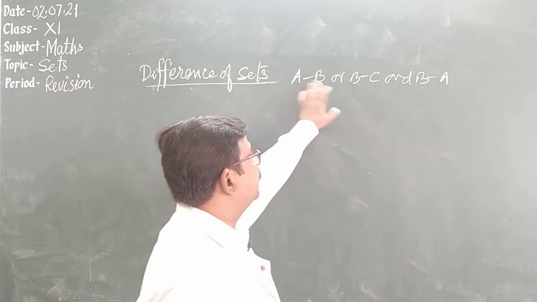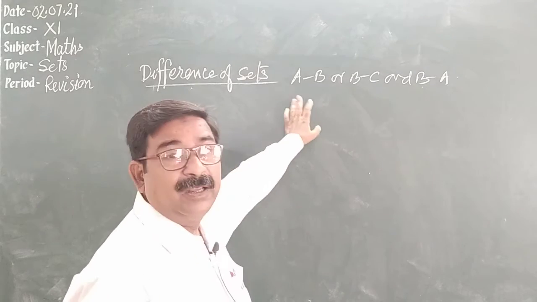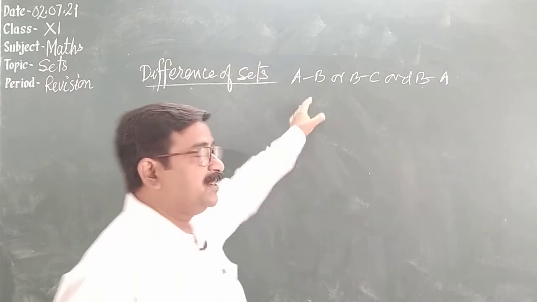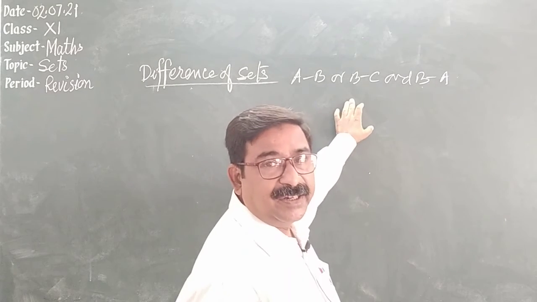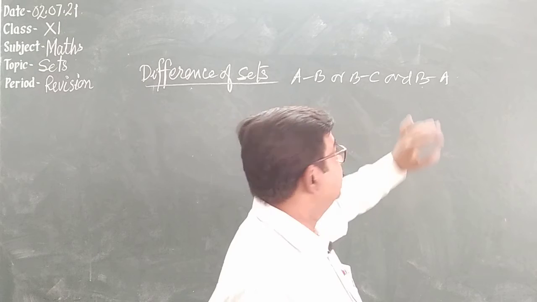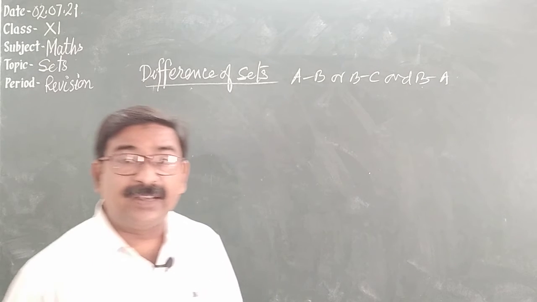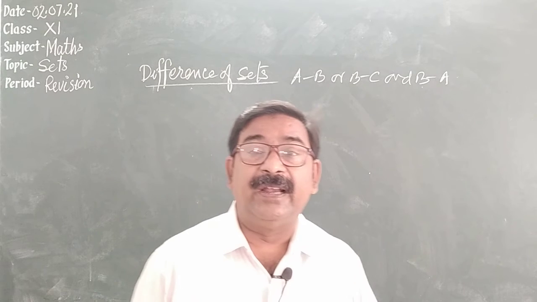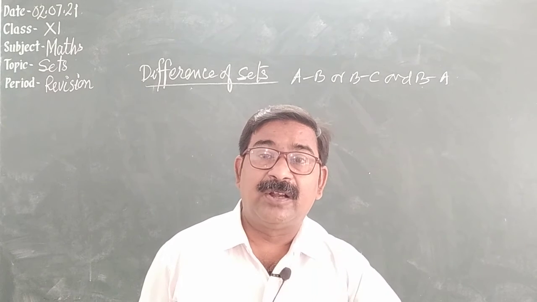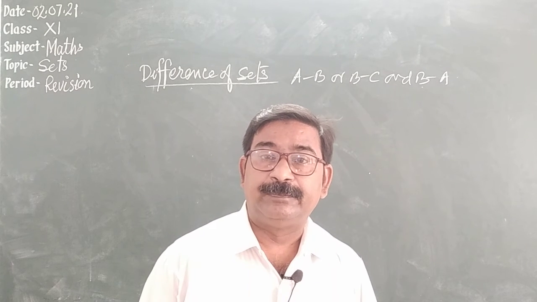First set means which is written first. Like A minus B, the first set is A, the second set is B. B minus C, first set is B, second set is C. B minus A, first set is B, second set is A. So difference of sets means the elements of the first set which are not found in the second set. Let's see.